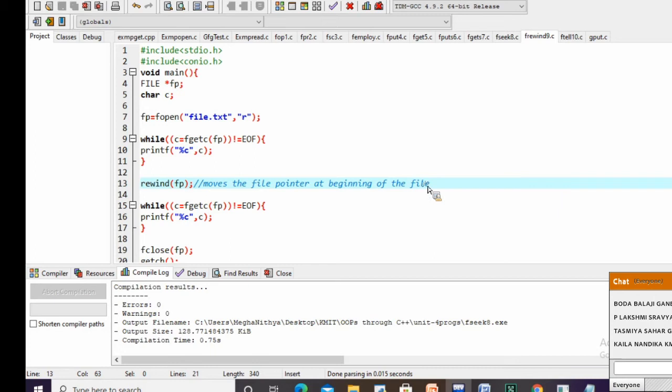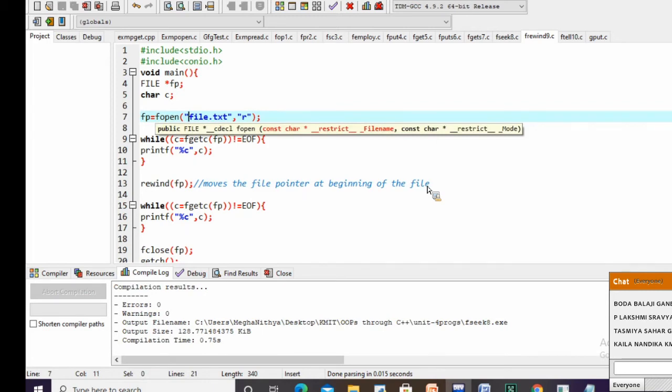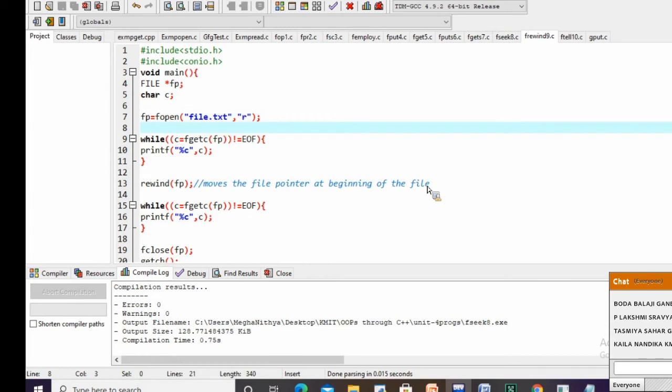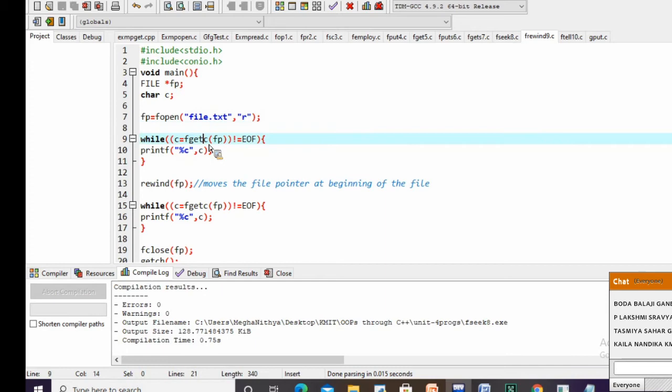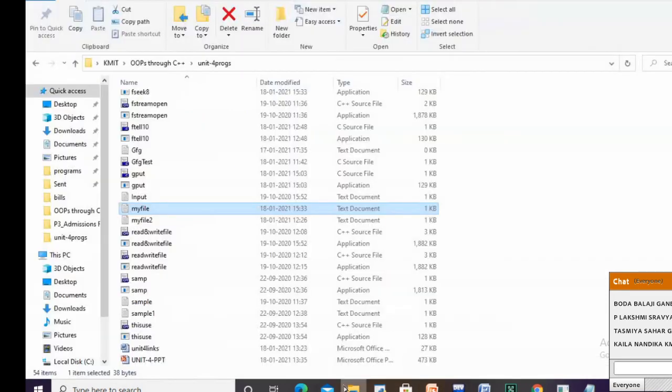Rewind function. Okay, so this is a rewind program, #include <stdio.h>. We are opening file.txt in the read mode. Then I am trying to read character by character from the file. So what is the content I have in file.txt? I'll show you now.